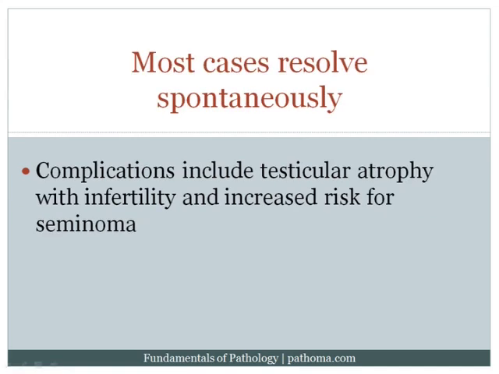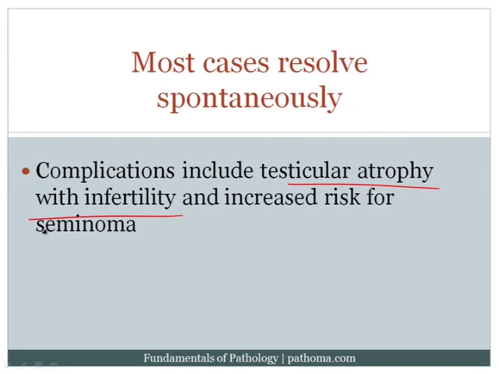Now, what I should remind you of is that most cases would actually resolve spontaneously. However, if it doesn't resolve by the age of 2, then the surgeon would go in and perform a procedure called orchiopexy, where they tack the testicle down into the scrotal sac, and that's because after the age of 2, you can begin to get damage to the germ cells. And that plays into the complication, which is that there's an increased risk for testicular atrophy with infertility, and that's because the testicle normally needs to be at a lower temperature, and if it's up high in the body, it won't be at that low temperature.